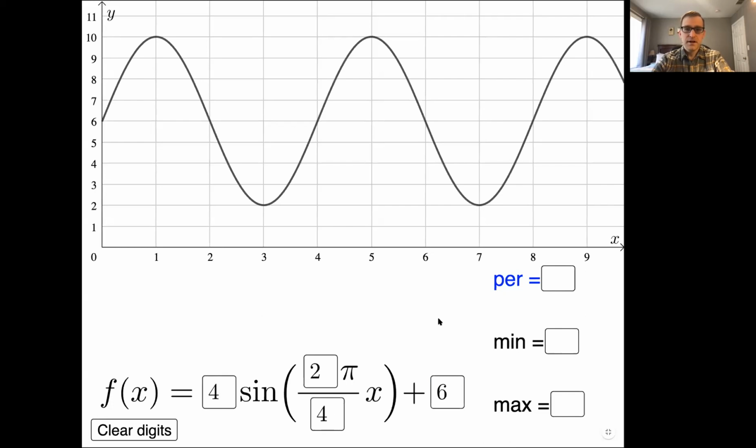6. Let's see. I got it right there. So what's the min? The min looks like it's 2. Ooh, snap. You know what I mean? So now I'm thinking, well, the period is 2, but wait a minute, I have a 2 here. Oh, I could also write 2/4 as 1/2. But wait, it's still, this got my pre-calc students thinking. And my students who were home paired up with someone who was in class. After painfully working through this a little bit, that counted as a quiz grade. You see what I mean?